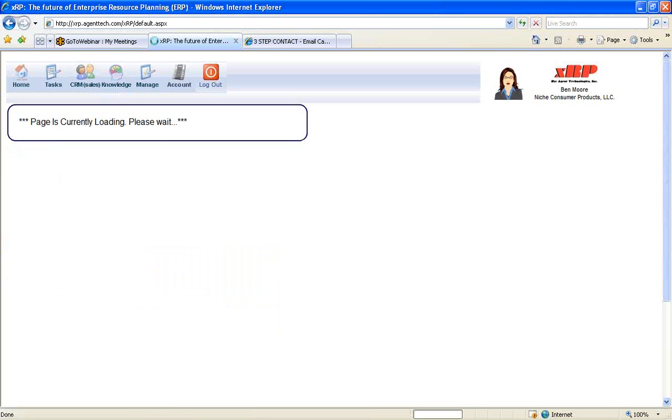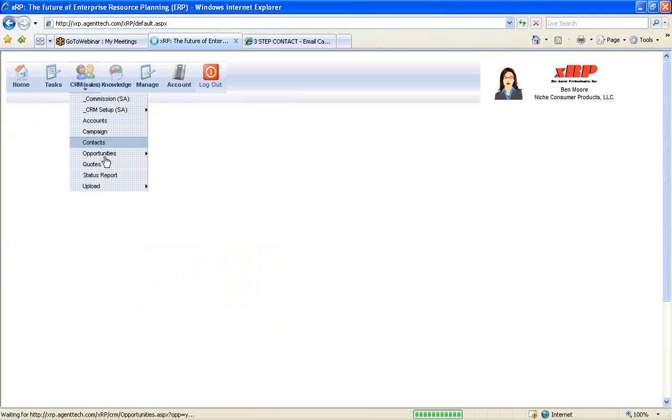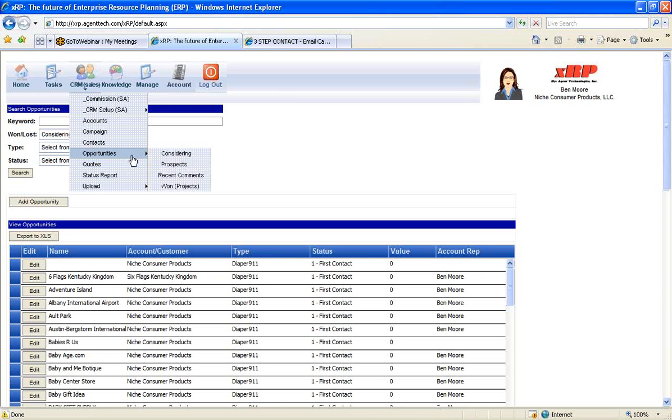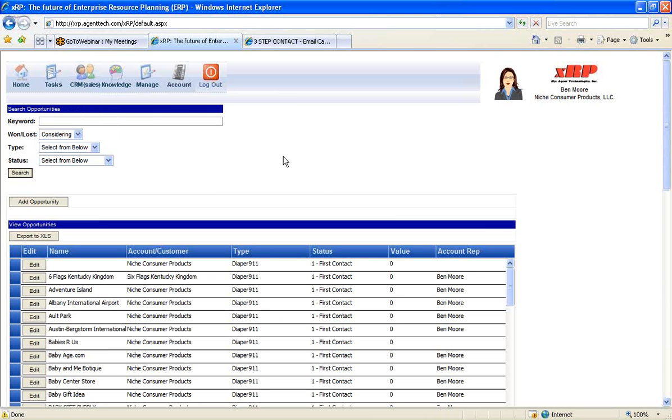So we just went into the CRM sales, went down to the opportunities, then went over to considering. These are all the opportunities they're still considering that we're working through to close to become accounts for us. So we can get a quick overview of each one of them, their status, their value, and their account reps. And we can even export these to an Excel file if we need to take them with us.